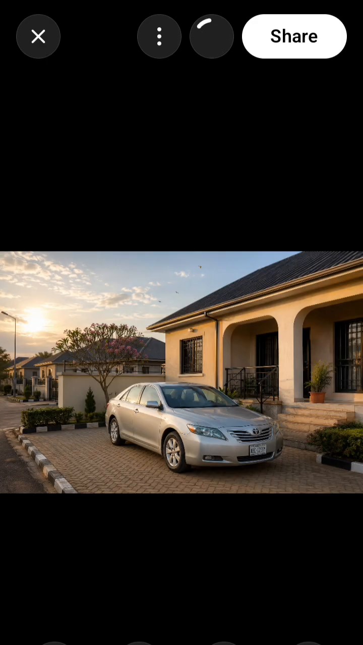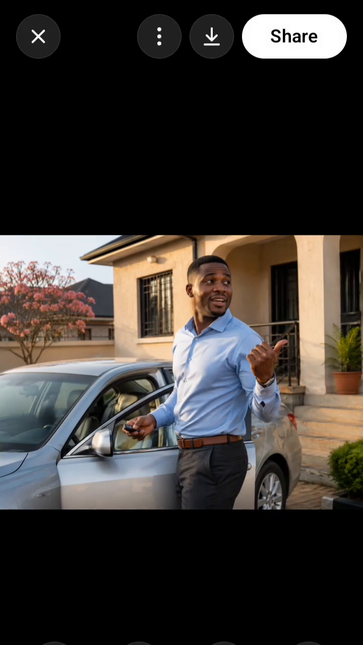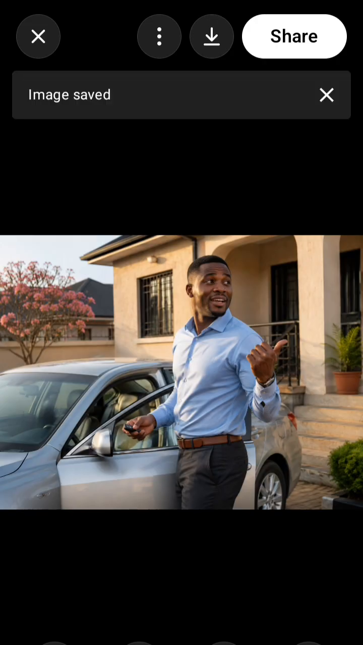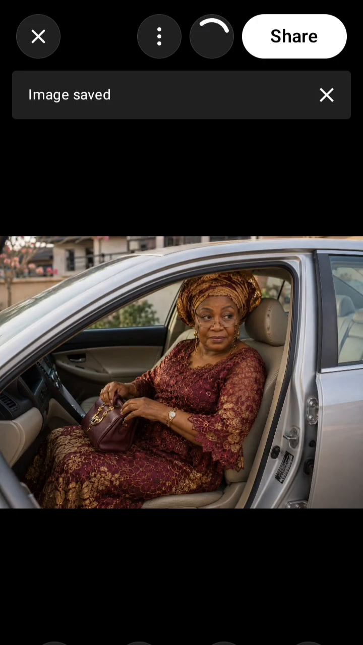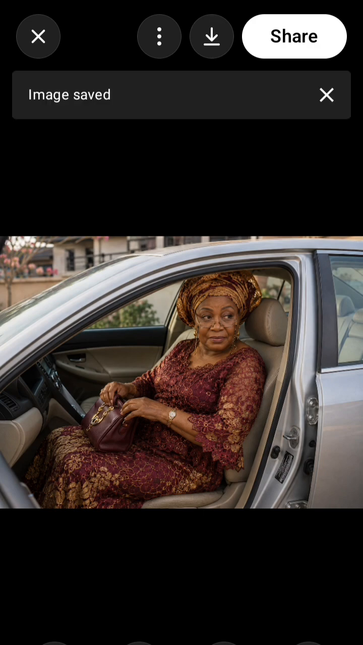So this is saved. We'll move to the next one. We'll click on this. The download button is this arrow down with the line under it. Click on it again to save the pictures. You do this until you save all the pictures.